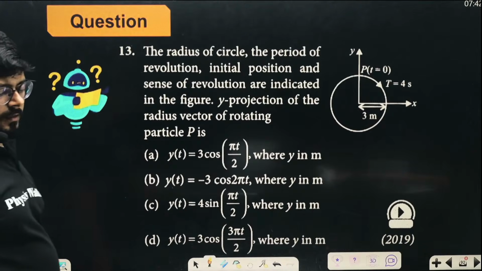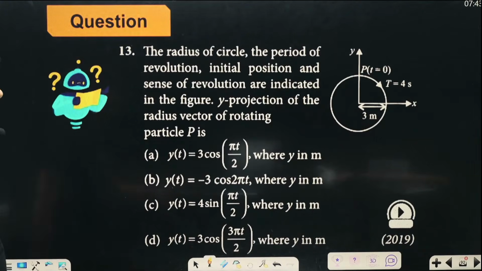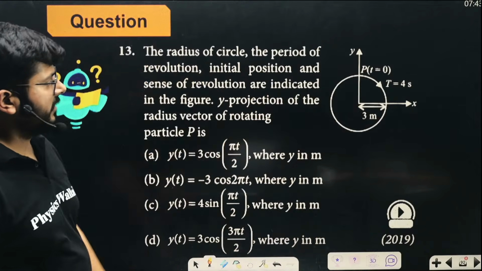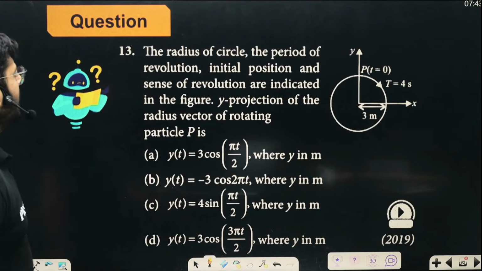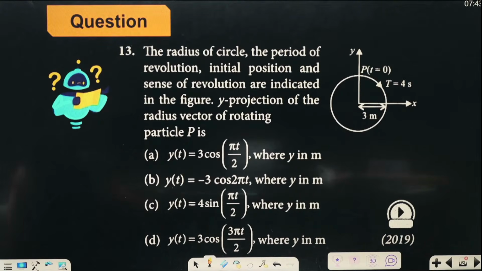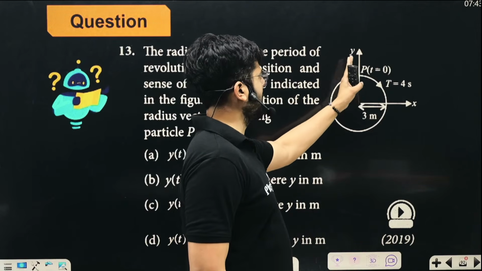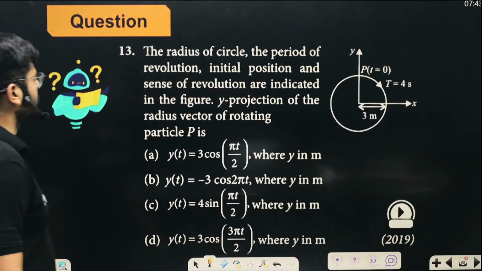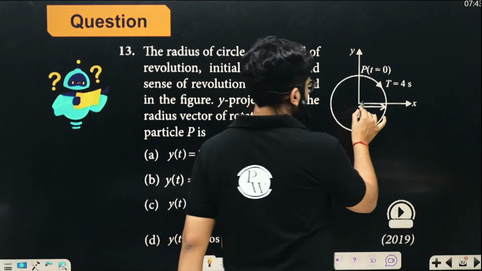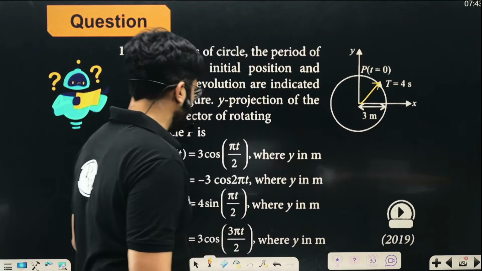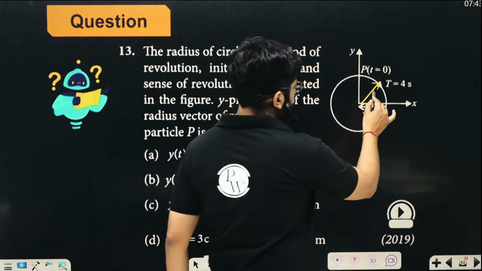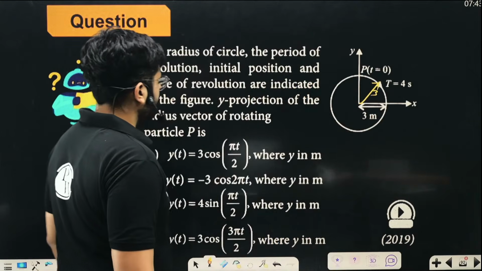Now look at this question, and we'll try to solve this one over here as well. The radius of the circle, the period of the revolution, initial position, and the sense of revolution are indicated in the figure. So everything is indicated in the figure. Okay, so everything is written over here. What will be the Y projection of the radius vector of rotating particle P? So this is the radius vector, right? The Y projection of the radius vector will be, so the radius is 3, okay?